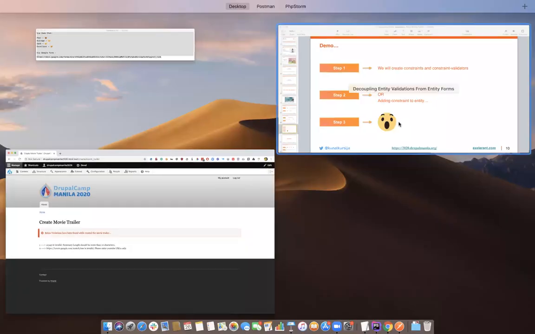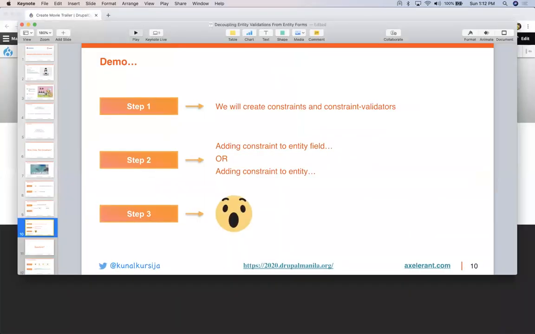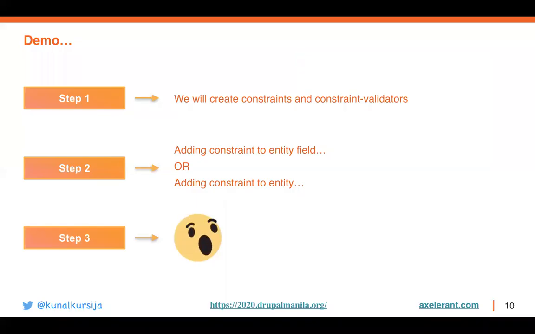So yeah, let's go to this presentation now. The whole point of this was, we wrote our validations once and we used it across multiple times through different modes of entity creation. And that was clearly a shocker for me when I first learned it, because from my past experience, I had to write validations at multiple places.